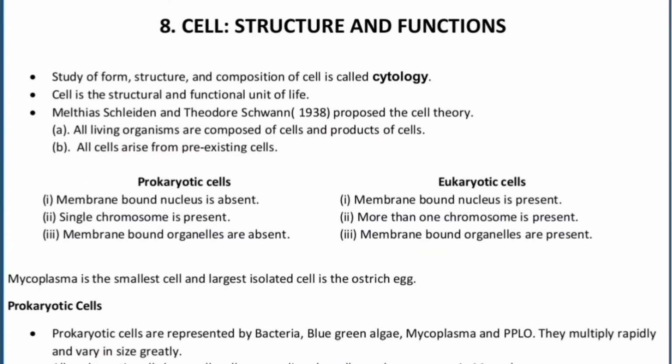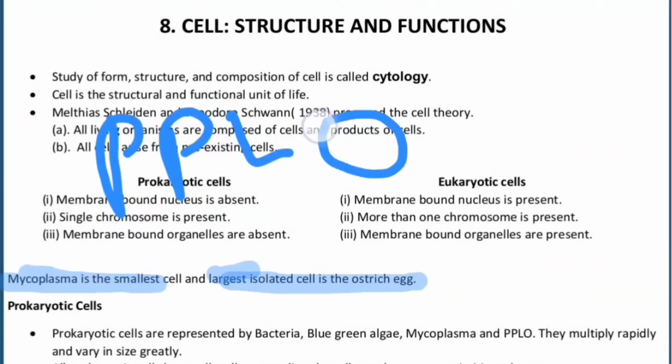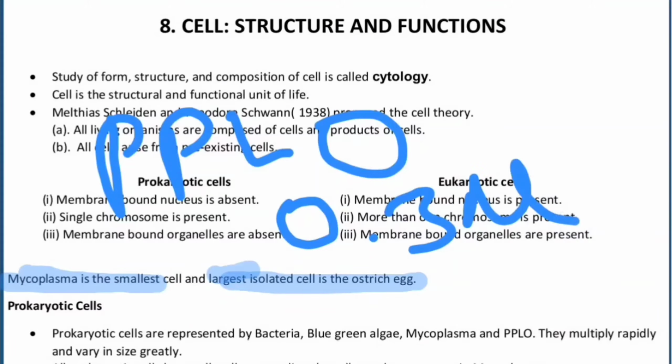Now, mycoplasma is the smallest cell, and the largest cell is the ostrich egg. For the time being, I'll be giving you the dimensions as well. Mycoplasma is also called PPLO, which is pleuropneumonia like organism, and the dimension of the mycoplasma is 0.3 microns.